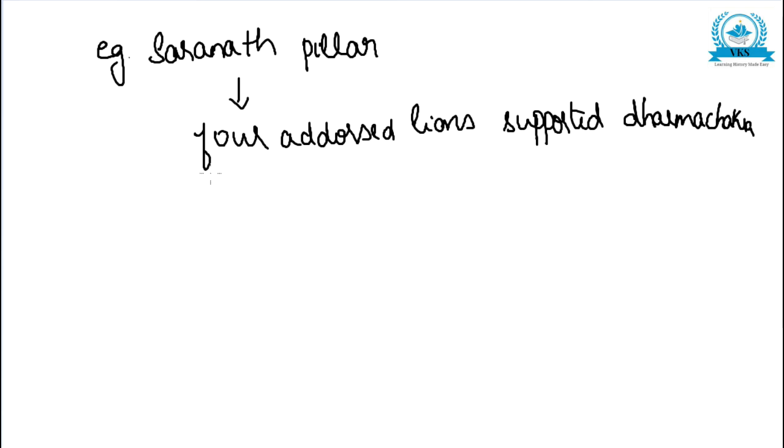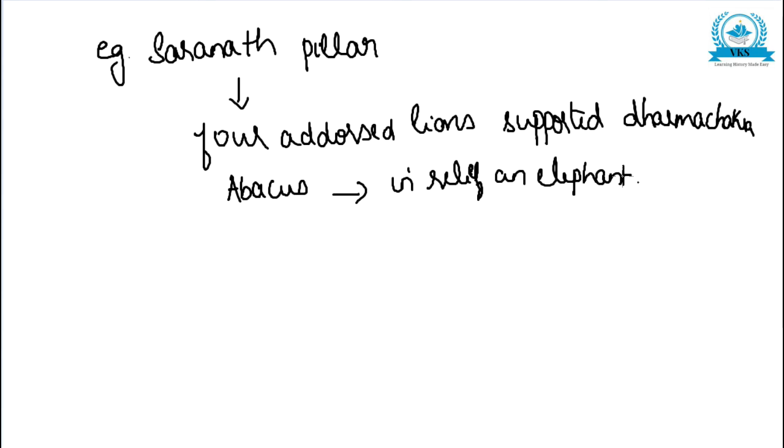These rest on an abacus, which bears in relief an elephant, horse, bull and lion. So what all are there on the capital of the Sarnath pillar?